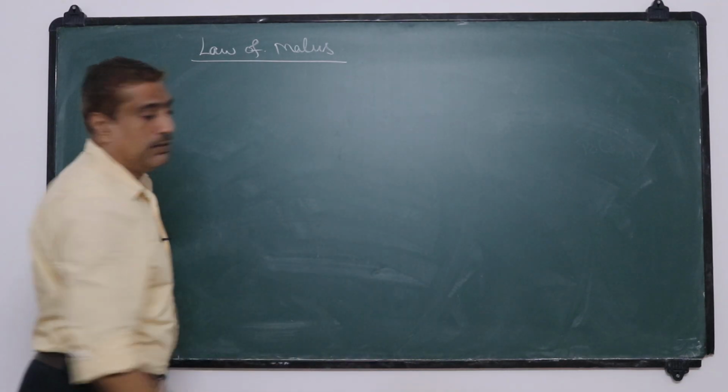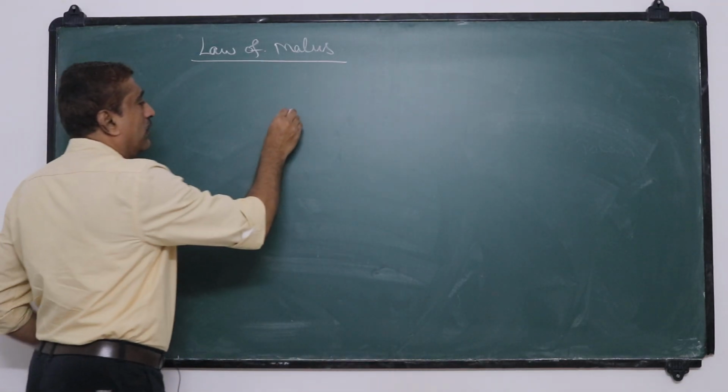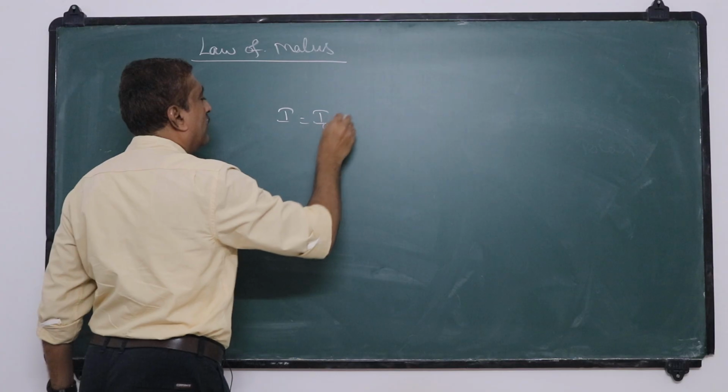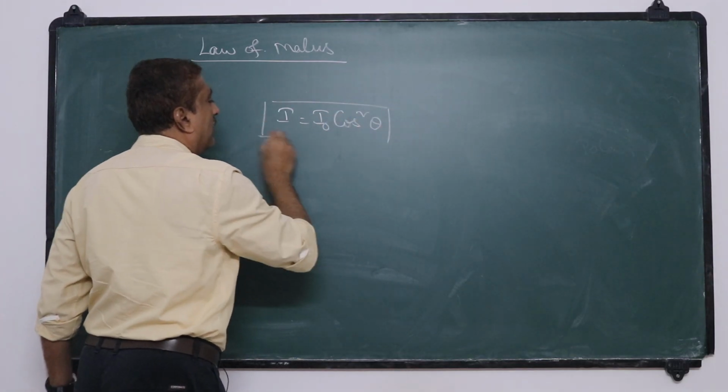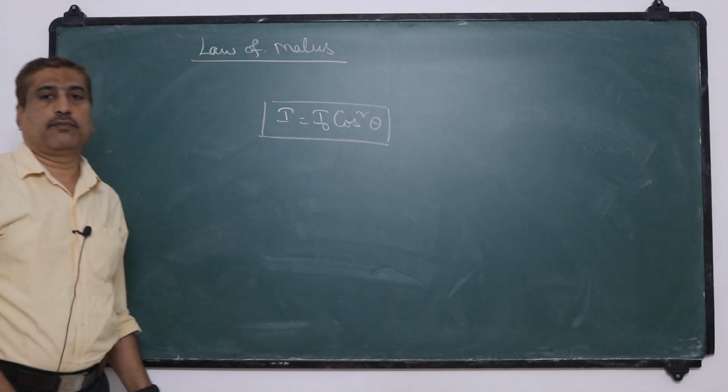So remember that I is equal to I0 cos squared theta, and this is called the law of Malus.